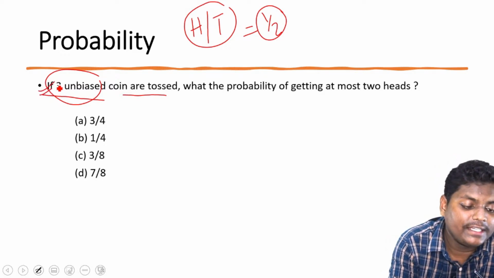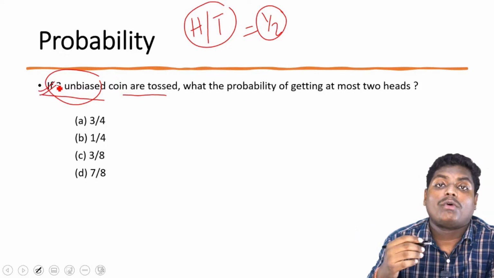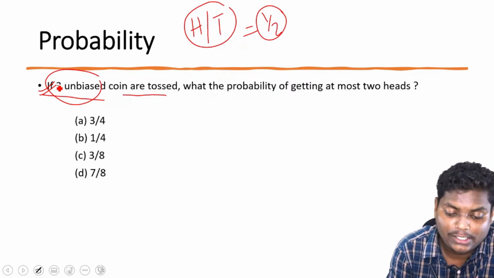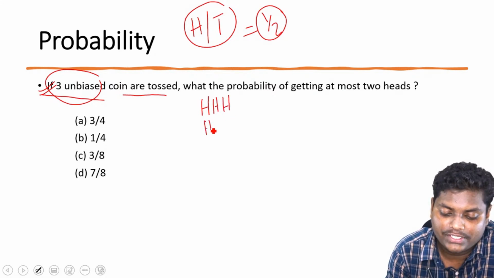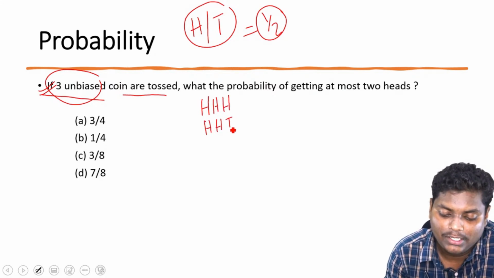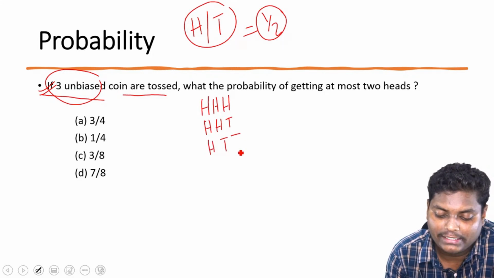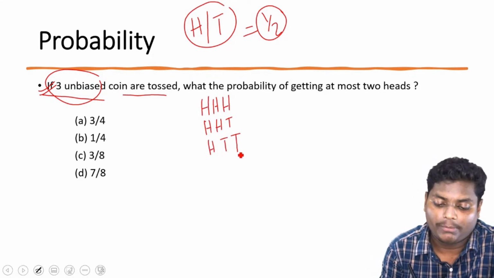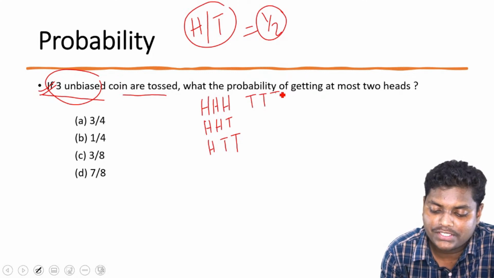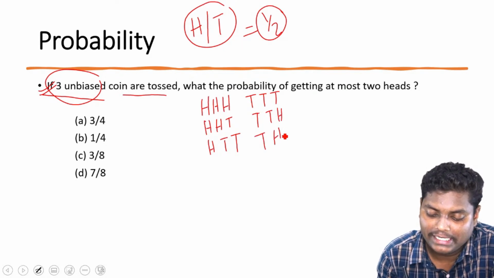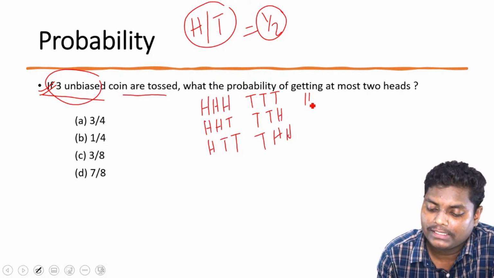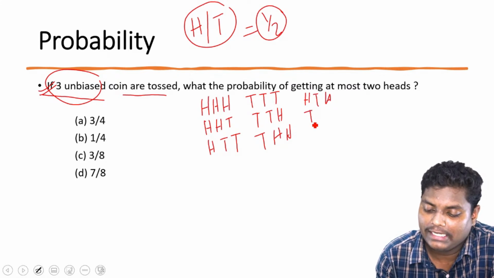So if three different coins are tossed, what all possibilities can we have? Let's see. If we toss 3 coins, we may get all 3 heads. We may have a situation with 2 heads and a tail. We may have a single head and two tails, or we may have 3 tails, or we can have 2 tails and a head, or a single tail and 2 heads, or head tail head, or tail head tail.